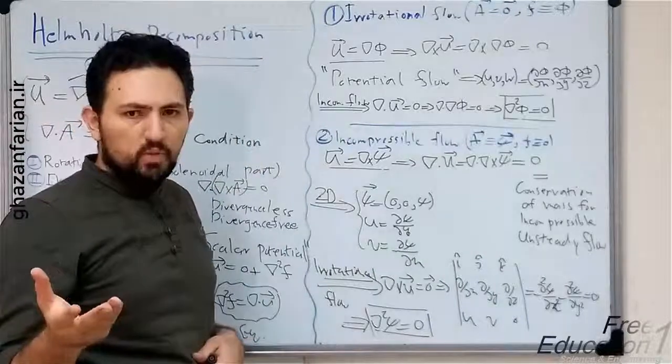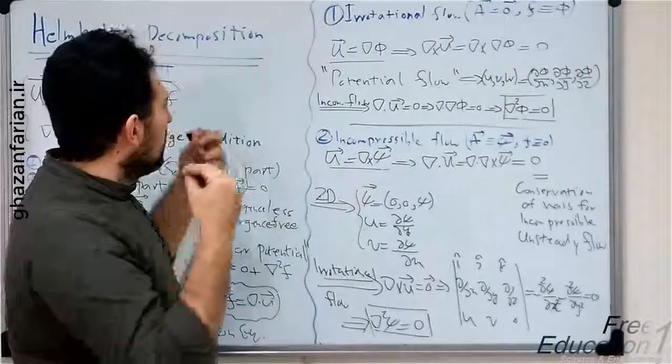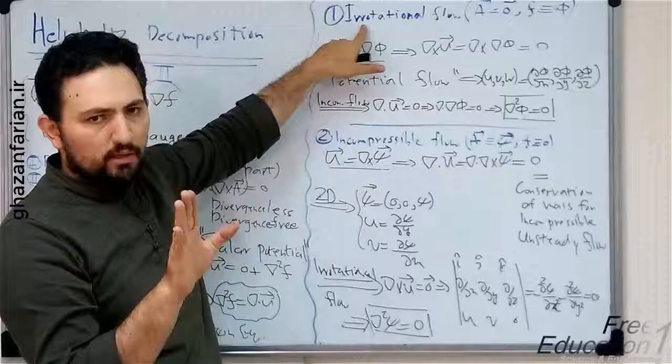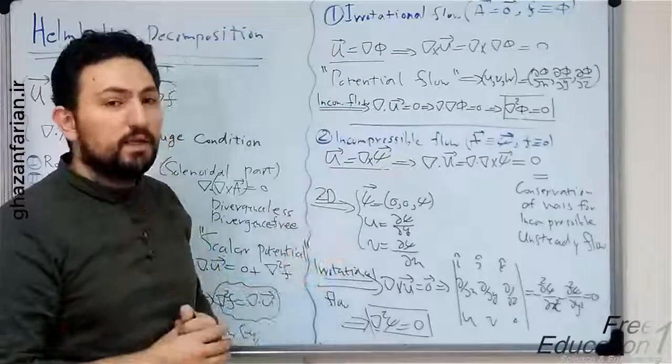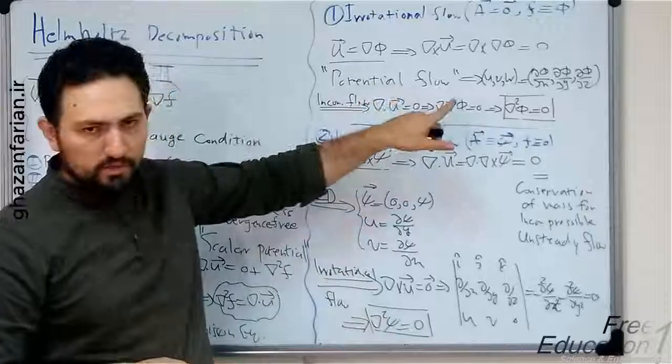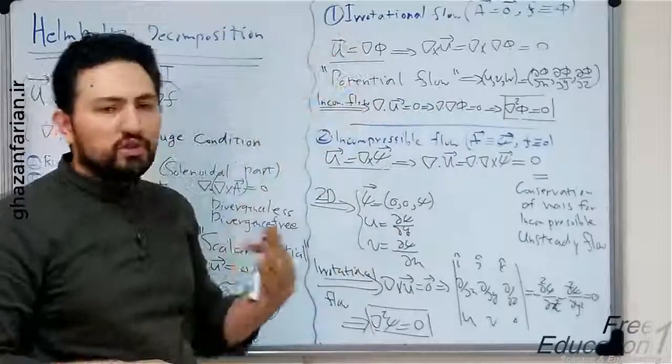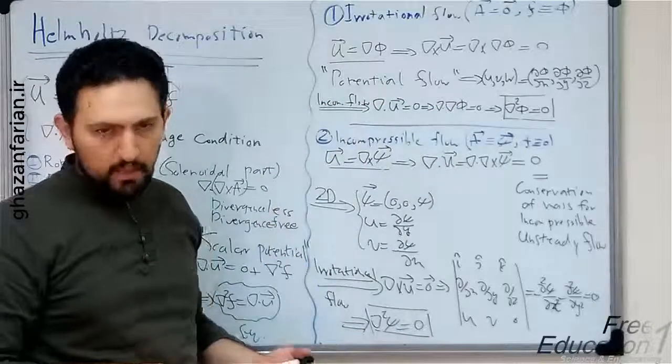So far, we have supposed that the velocity field is only irrotational. So the only assumption behind the definition of the potential function is the irrotationality of the flow field.